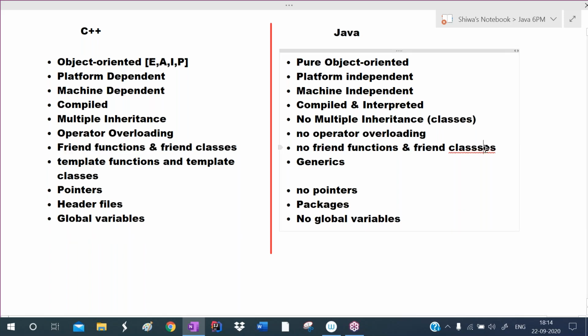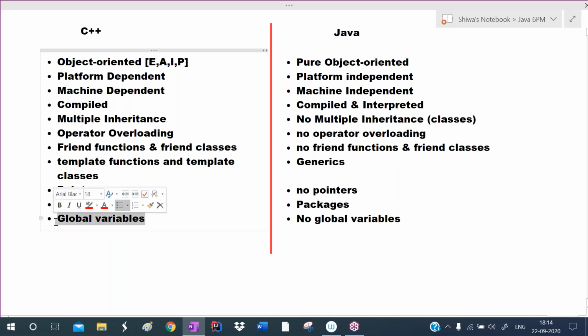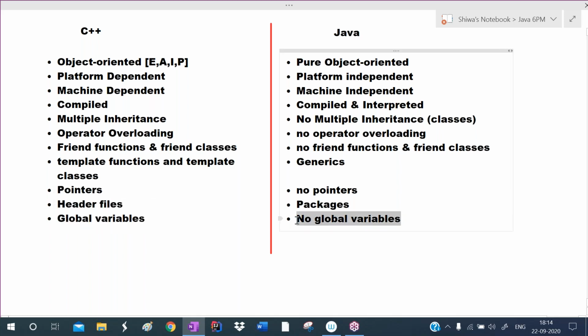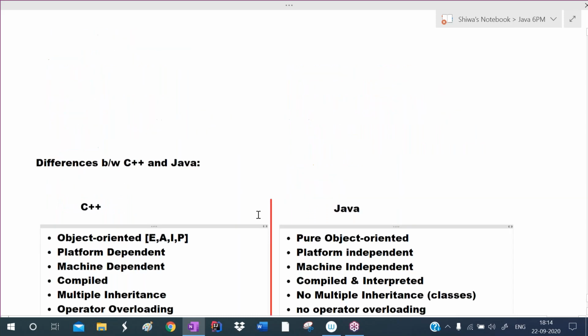C++ has template functions and template classes, which are common for all data types, whereas those concepts are replaced in Java with generics. C++ supports pointers, Java does not support pointers. C++ has header files, Java has packages. C++ supports global variables, whereas Java does not support global variables because security problems may occur. So these are the differences between C and Java, C++ and Java.